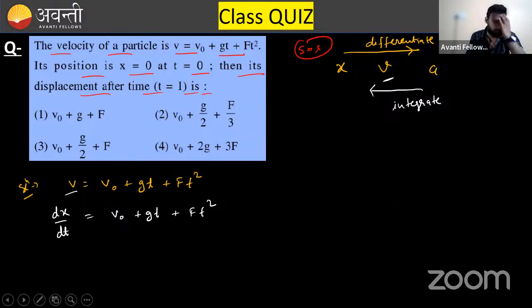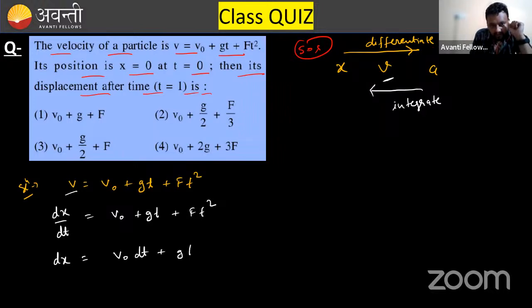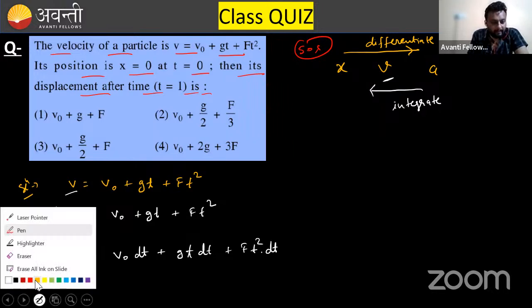Now I can transfer this dt here. dx equals v naught dt plus gt dt plus ft square dt. I have transferred this dt. Clear. Now integrate the things.